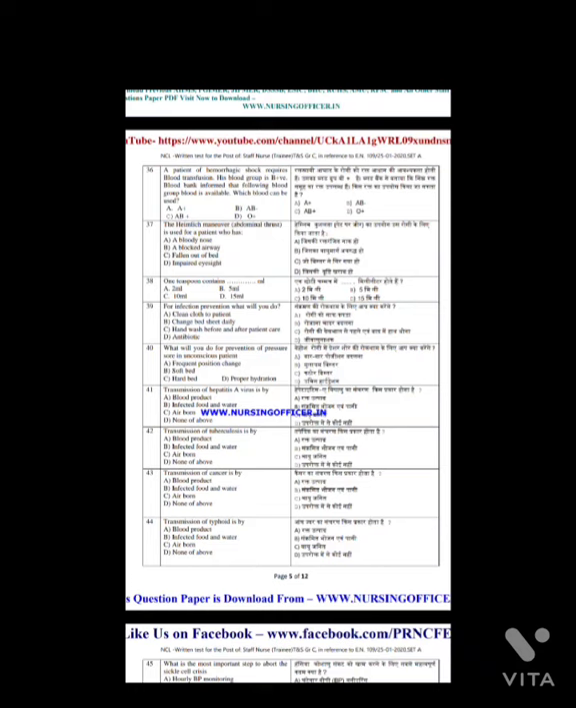Question number 41. Transmission of hepatitis A virus is by? And the answer is option B, infected food and water. Question number 42. Transmission of tuberculosis is by? And the answer is option C, airborne.